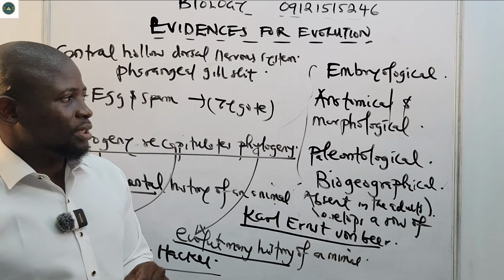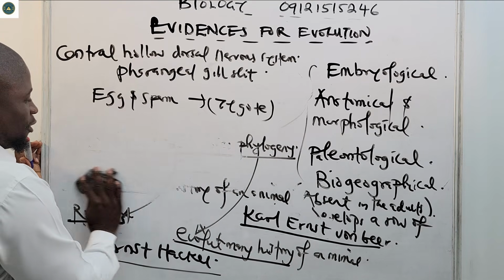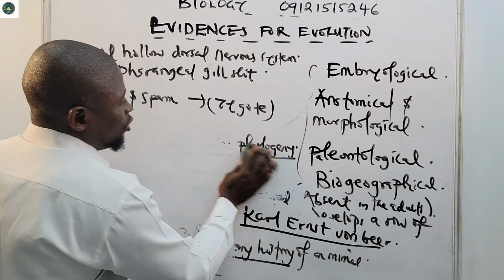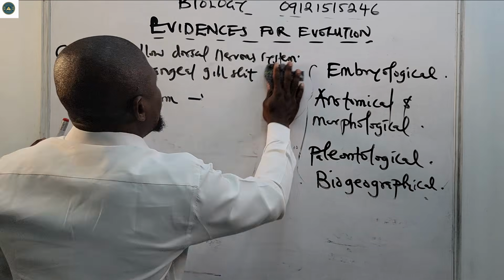So now let us go to the second evidence of evolution, which is anatomical and morphological evidence. Anatomical and morphological evidence.